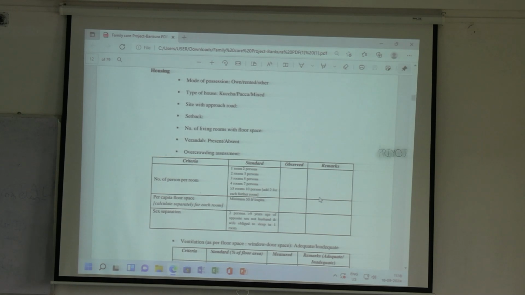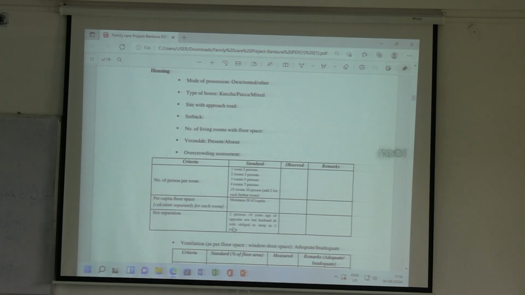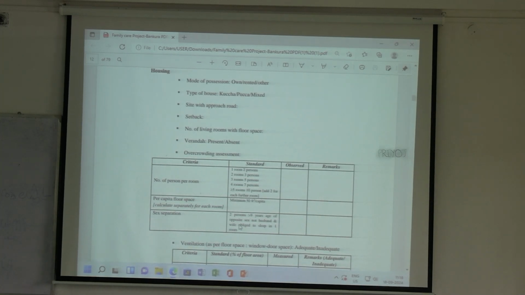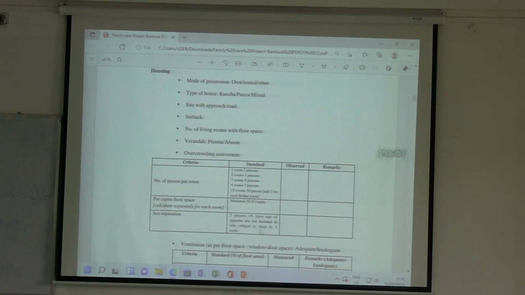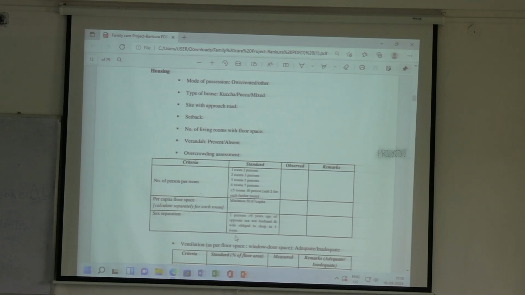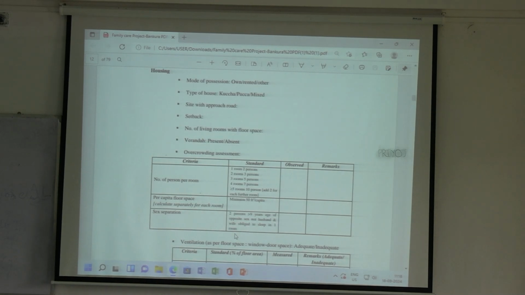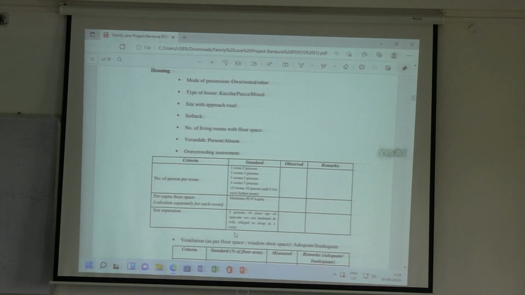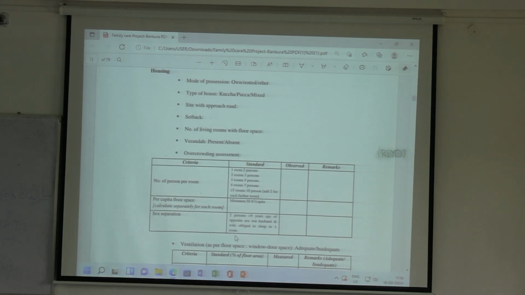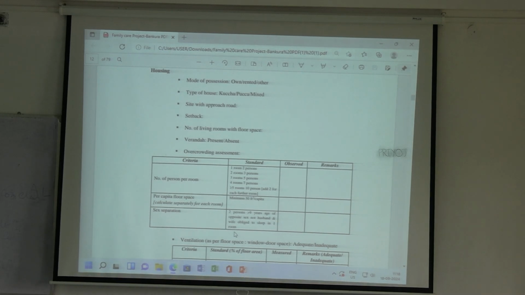Now there is something called sexual overcrowding. Sexual overcrowding means whether sex separation is present or not. What is the criteria? 2 persons more than 9 years of age, of opposite sex, not husband and wife, are obliged to sleep in one room. That is, their age is more than 9 years, and 2 persons of opposite sex who are not spouses are forced to sleep in the same room, then there is sexual overcrowding present. So you have to also mention that in the remarks.